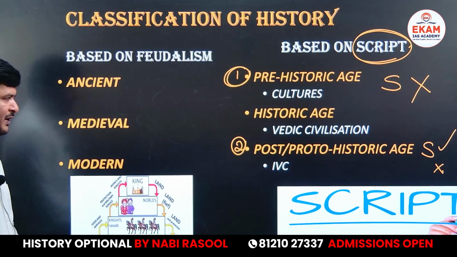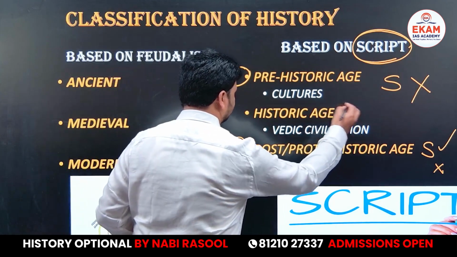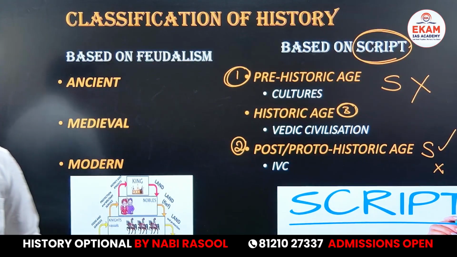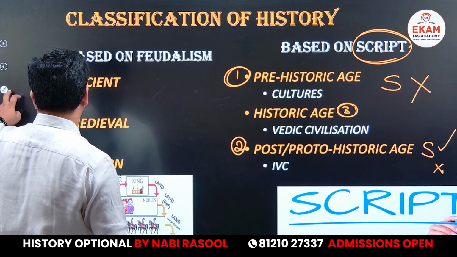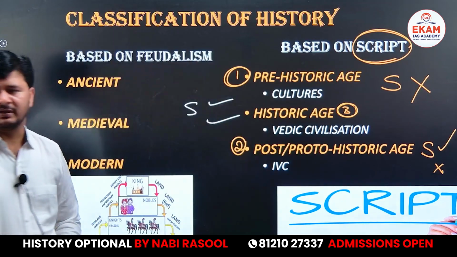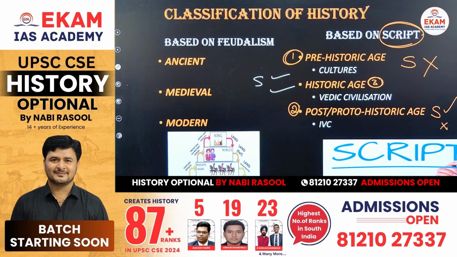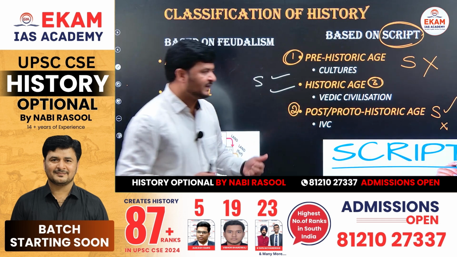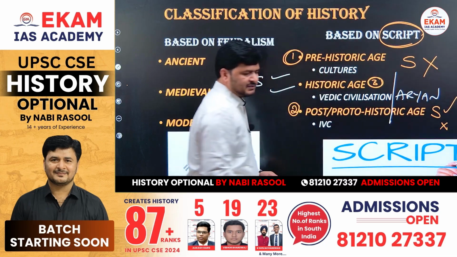And the third and last phenomenon according to scholars based on script is the historic age. చారిత్రక యుగము అంటాం, historic age. So what is the historic age? Very simple. Historic age is a phenomenon where script is available and deciphered. That's it. Script is available and it is understandable, readable, writable, deciphered. Availability of script and the script deciphered. Now the example of historic age: Vedic civilization or Aryan civilization. Both are the same.